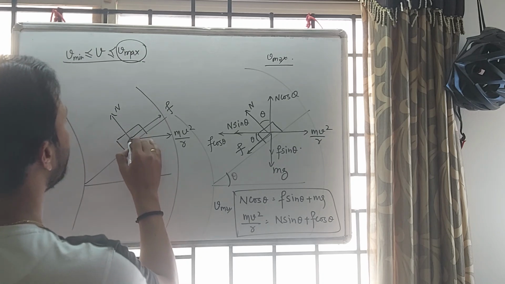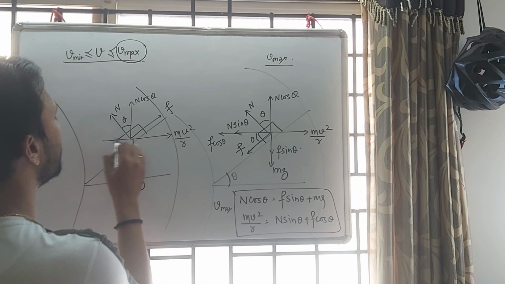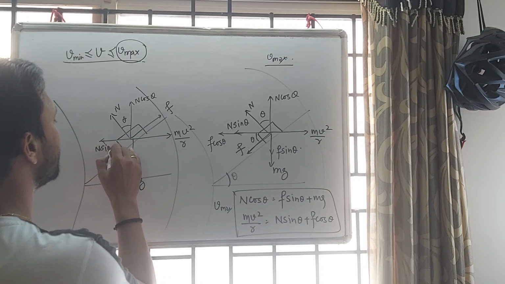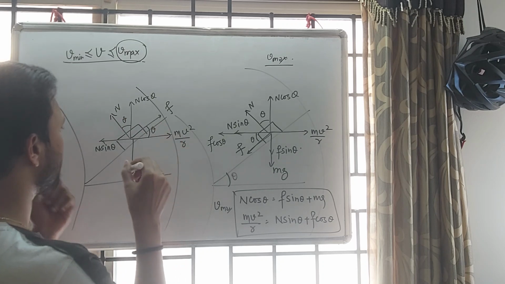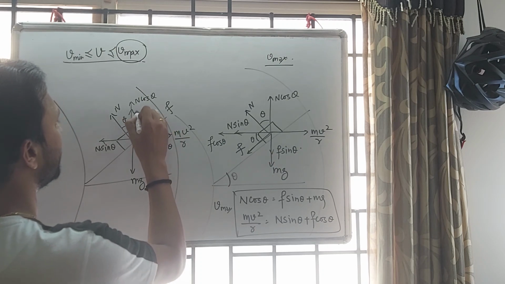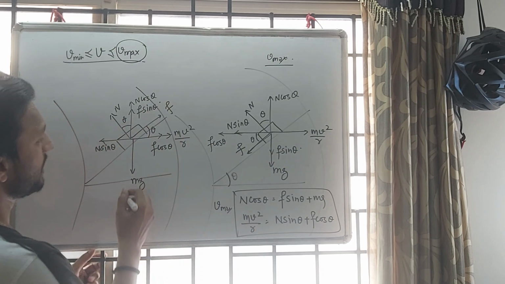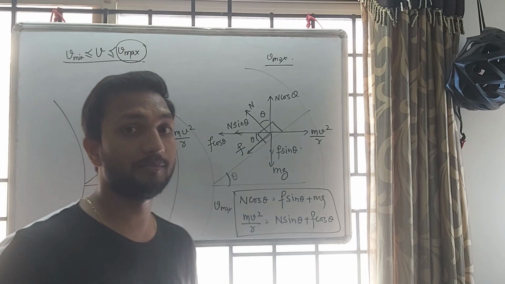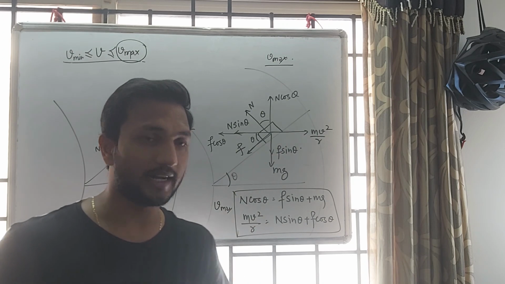Now we can resolve n. If this angle is theta, then n cos theta and this side is n sin theta. For friction, if this angle is theta, this angle is also theta, so this is F cos theta and here we have F sin theta. Now the body is in equilibrium, so we do the same thing: total upward, downward equal; left, right equal.